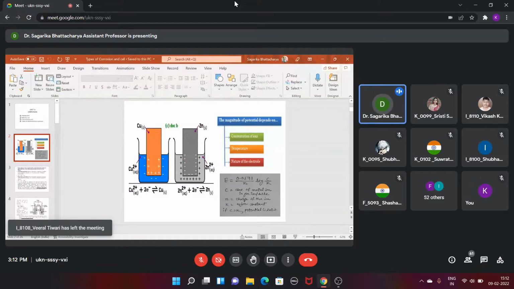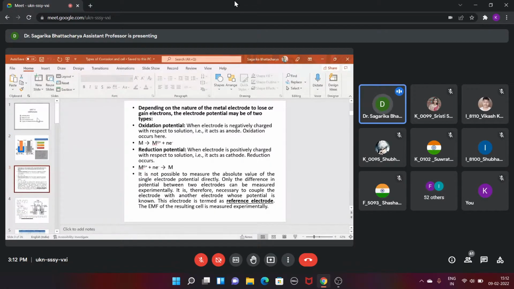So at that point, we can say that when there is corrosion at the zinc electrode, there is an oxidation happening. The zinc from the metal state is coming into the solution and forming the zinc 2+ ion. That is the process of oxidation: zinc from a pure metallic state coming to zinc 2+.